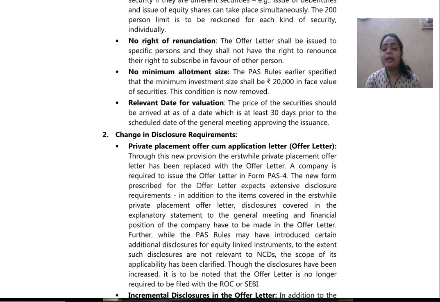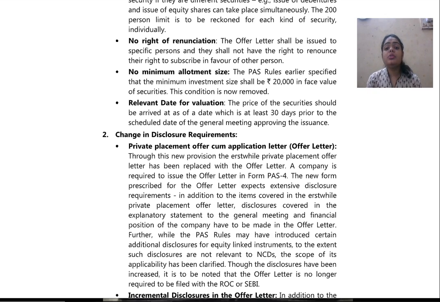Means what? Suppose I have an offer letter, I cannot give it in the name of my father or my mother, or a third party which is involved in the company, because that shall create a mess with the company. No minimum allotment size.